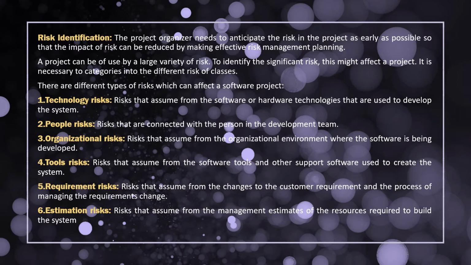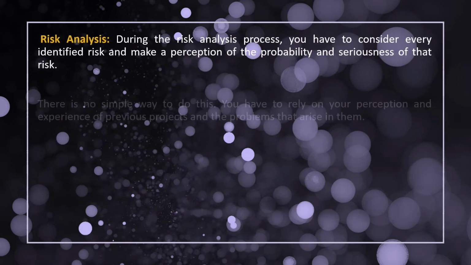Fifth one is requirement risk. That is, what the customer requirement is and what all we need to do to fulfill that requirement. Sometimes it can vary, so that is also a requirement risk. Last is estimation risk. What is that? It is what we estimate for cost and budget. According to that, we'll take a risk in that too.